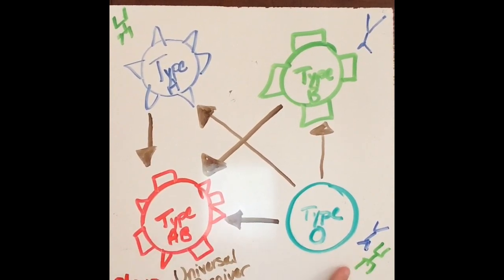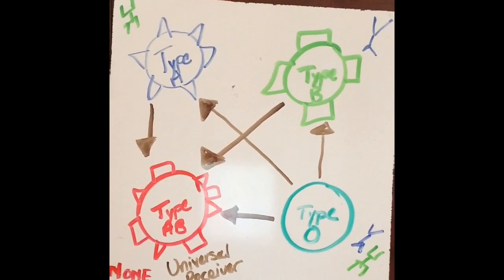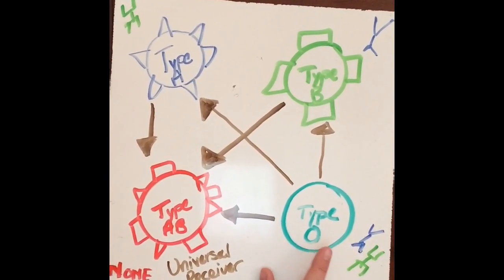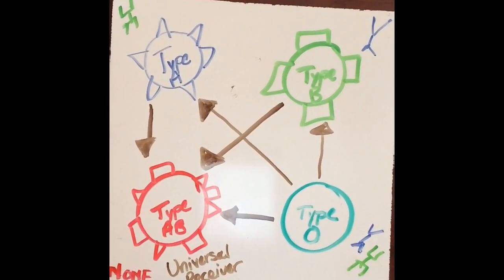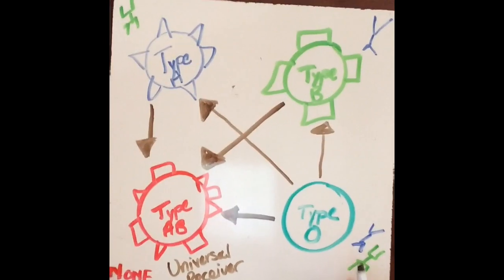And type AB definitely can't because they have both of them. So type O people can only receive from other type O people. So they can give to everyone, but they can only receive from other O's. So type O people, they're called the universal donor because they can give to everybody, but they can only receive from themselves.